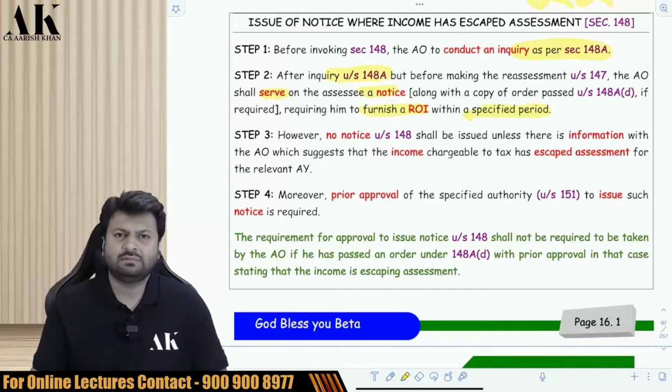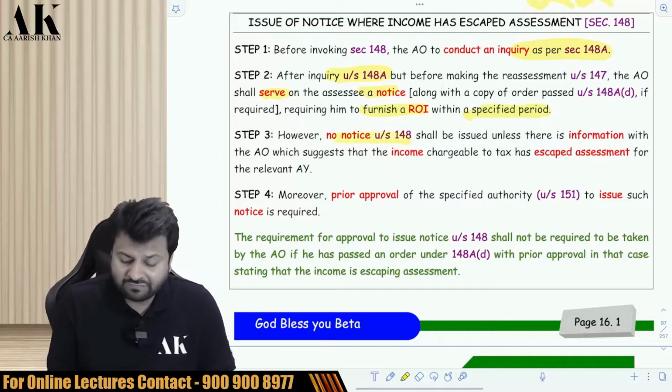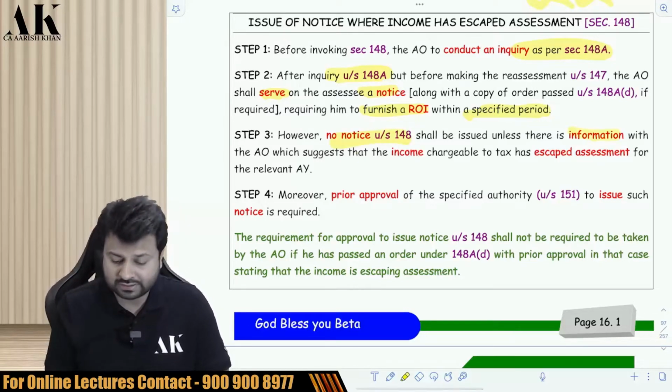That we will see after some time. Some approval also has to be taken before issuing the notice. Now pay attention. Now the most important part of this section comes over here. 148 notice should not be sent unless and until the AO has information which suggests that there is an income escapement to charge.